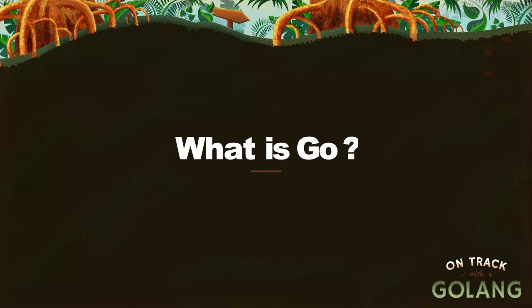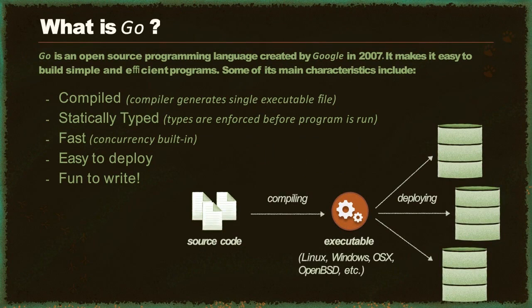So first things first, what is Go? Go is an open source language created by Google with a focus on building simple and efficient programs. A couple of characteristics from Go that stand out immediately. First, Go is a compiled language, meaning we must run our source code through a compiler which reads that source code and generates a single binary or executable file used to run our program.